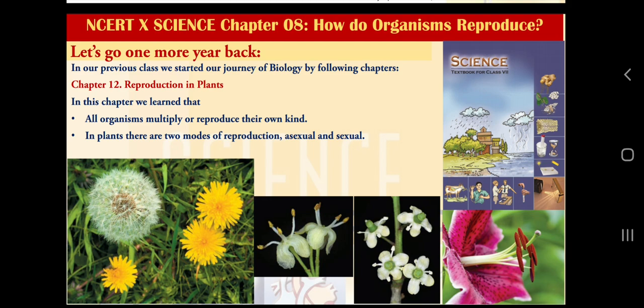So these pictures and slides are only for reminding you that reproduction is not a new topic, and it is a very important topic also. From class 7th, 8th and 9th we learned about plant reproduction, animal reproduction and the cellular basis of life.